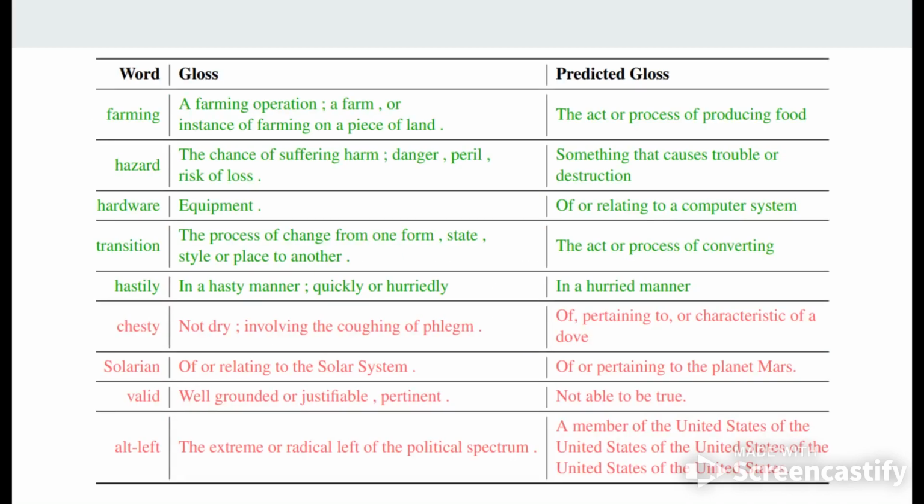Looking at some of the examples that are actually being generated, farming is the word. These words were released after the competition ended. Initially, we had access only to the vectors. For the word farming, a farming operation is the gold clause that is given. The model predicted the act or process of producing food. For hardware, for example, the gold clause is equipment, but the model predicts something relating to a computer system. So this way we can see that it understands meaning. It also predicts some negative examples as shown here.